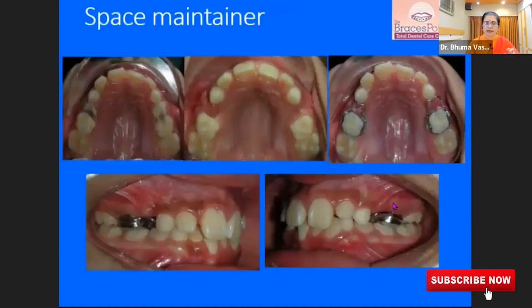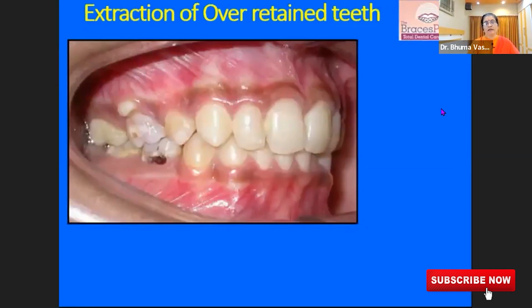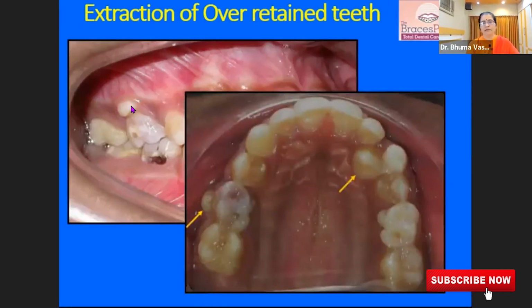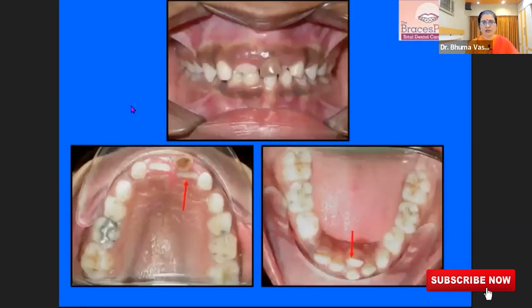Another case where a space maintainer is placed, a small little space maintainer, is to preserve the tooth in case of early loss of a baby tooth, to prevent crowding in the posterior segment. Here you can see that the baby tooth has not fallen and the permanent one is coming from the outside. In this situation, if you have done your early checkup, then baby tooth removal can be advised by the dentist and the permanent teeth can be corrected with the help of braces, right? If you don't take action immediately in such situations, then the severity of the malocclusion would increase. Of course, it can be treated later also. But the point is, why increase the problem and then solve it? You can do early intervention.